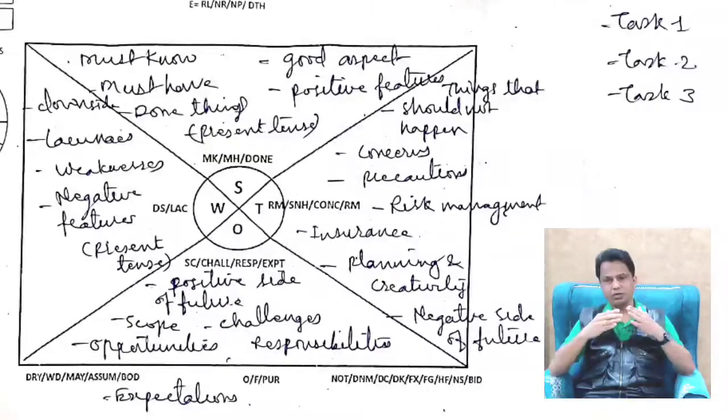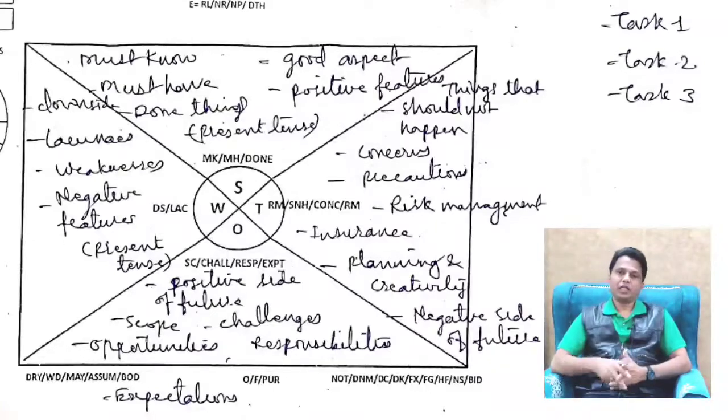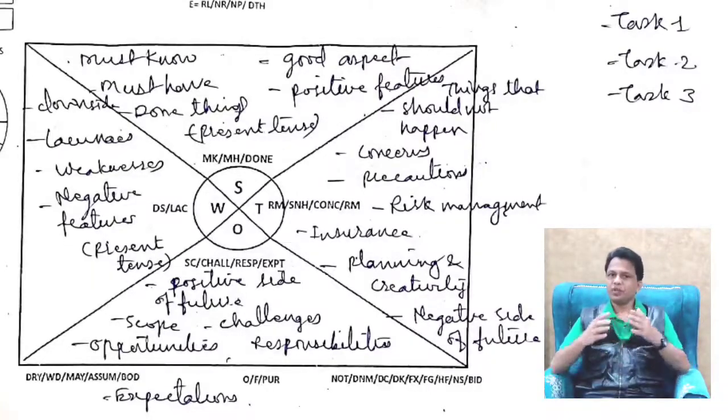In this quadrant, you can put in information like what is the scope of that particular thing, what are the challenges, what are the opportunities that you have, what are the responsibilities that you may have because of that particular thing, event, or whatever you are analyzing. Whatever you can think of that is positive in the future direction of that particular thing, you will put here in this quadrant.